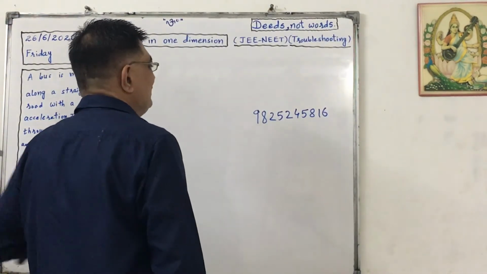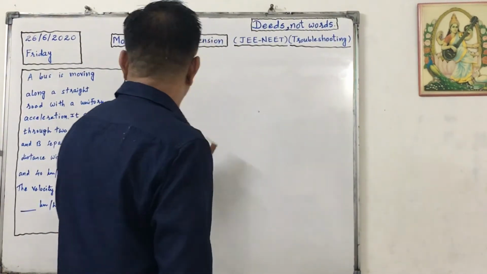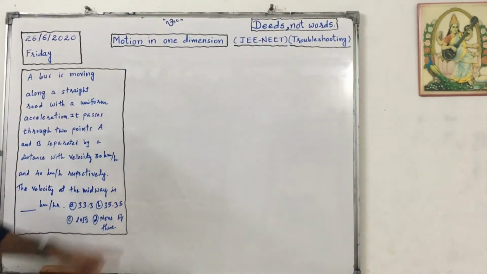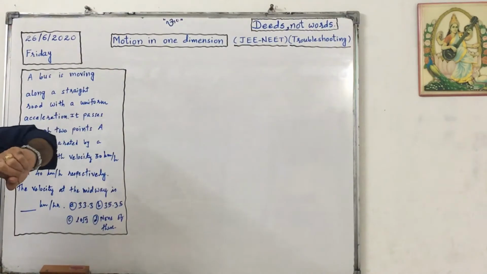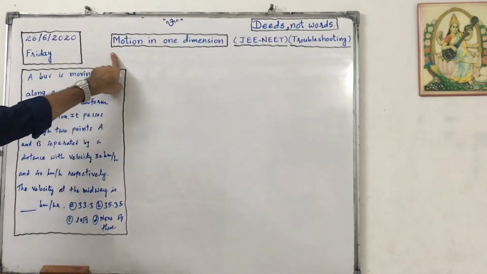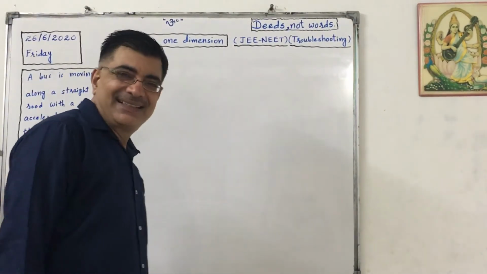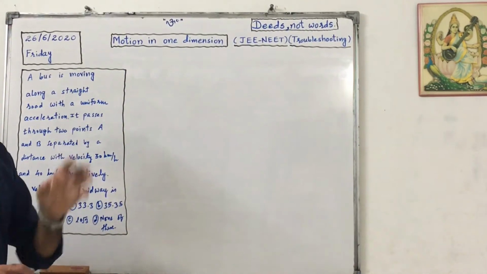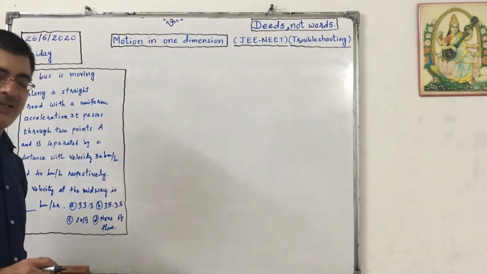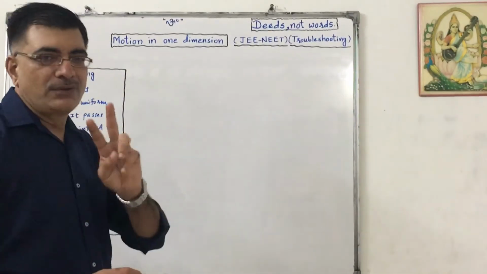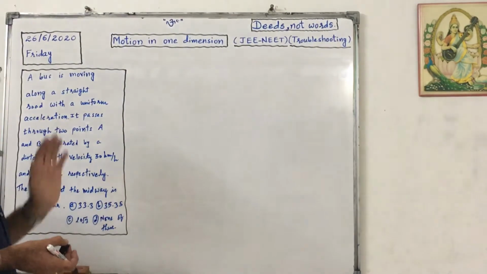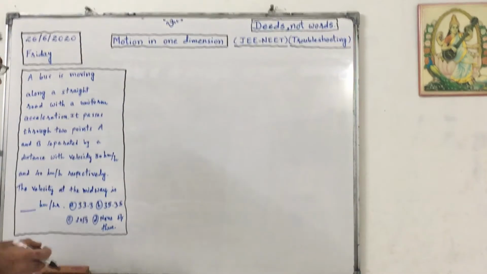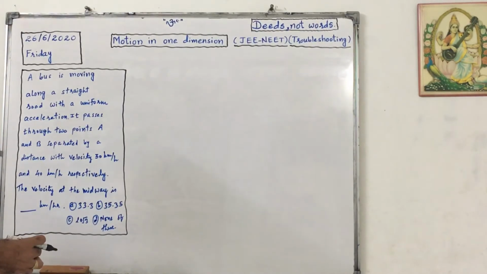So this is the data. Today's topic is motion in one dimension. I assigned them 5 problems. They have asked me to solve 2 problems. This is one. A bus is moving along a straight road with a uniform acceleration.